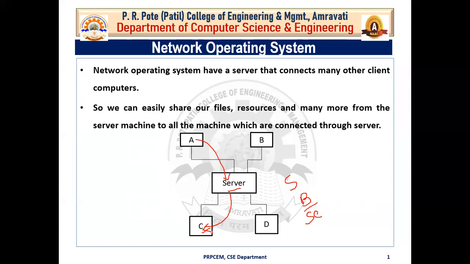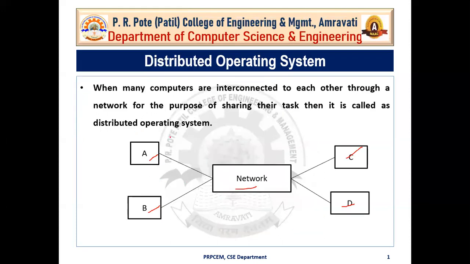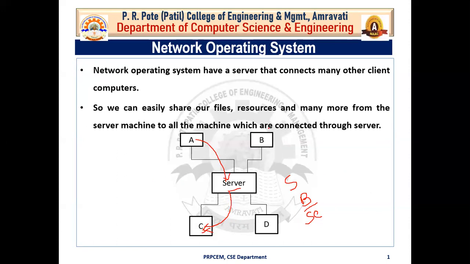So here the server also acts as a medium of communication between the computers. It means all these computer systems can communicate with each other through this server system. So this is about the network operating system, where computers are interconnected through the server so that they can easily share their files, resources, and many more from the server machine. But in the previous operating system, these computers cannot share their hardware components. Here, all the computers can share their files, resources, and many more.